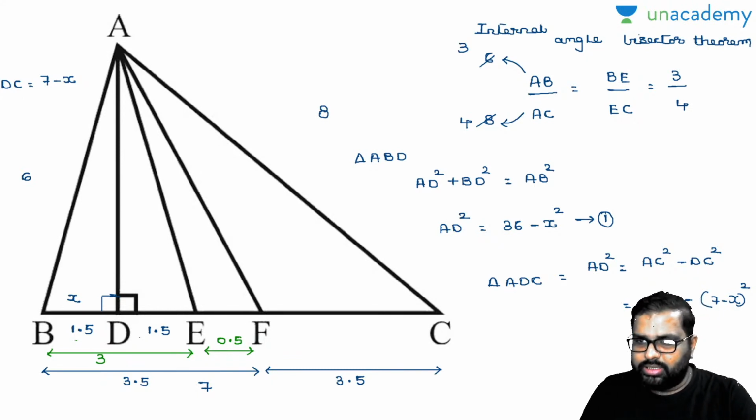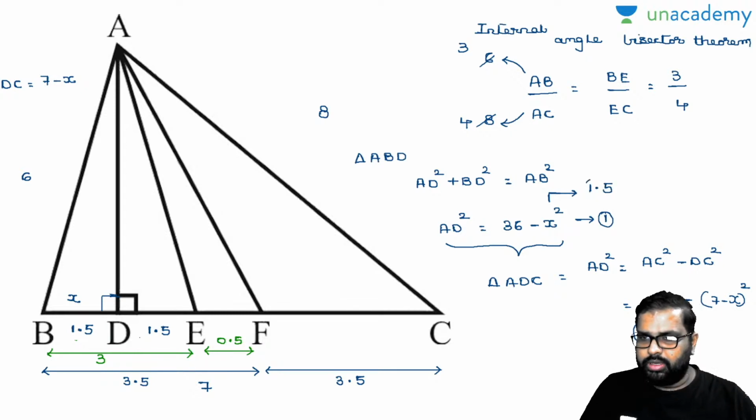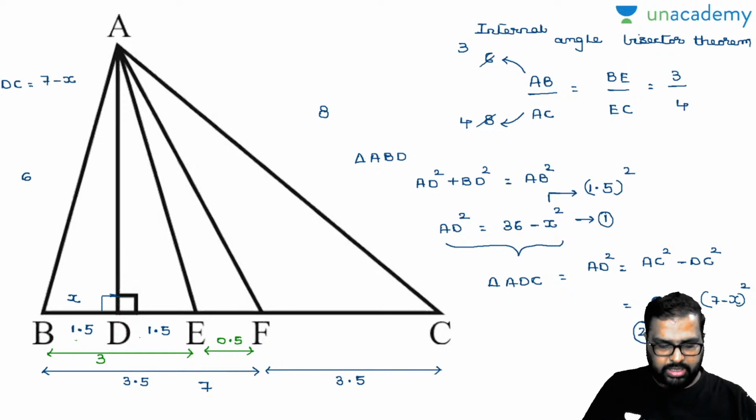Now see here. This is the question asked. And you just substitute your X value there. Your X value is how much? 1.5. 1.5 whole square. And that's an easy one. 1.5 whole square is 2.25. 36 minus 2.25 is nothing but 33.75.